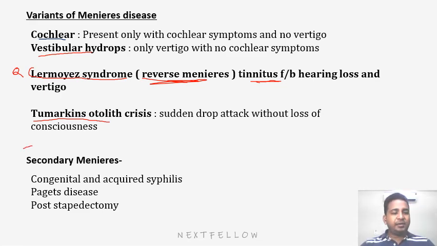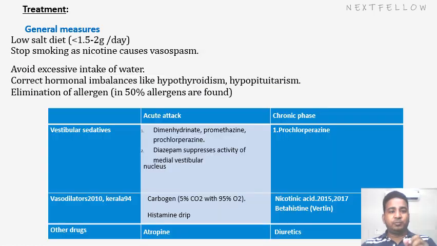Now, what is secondary Meniere's disease? Secondary Meniere disease occurs in conditions like congenital syphilis, Paget disease, or post-stapedectomy. What do you mean by secondary Meniere's? In this disease also, the recruitment phenomenon is positive, and loud sound may produce vertigo. So it has been asked in the exam. So recruitment test, Tumarkin crisis, that may also happen in congenital syphilis, very, very important, asked multiple times in the exam. Paget disease, post-stapedectomy.